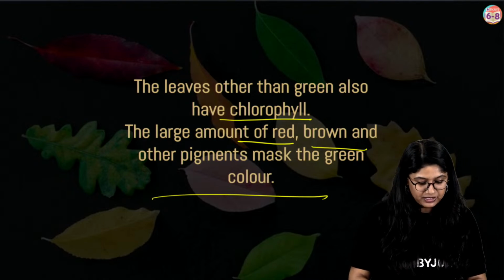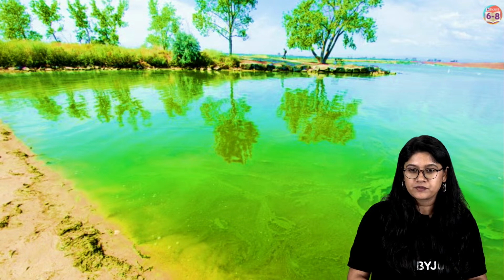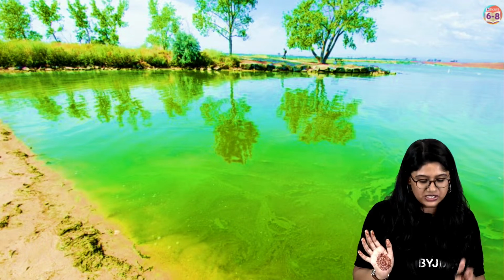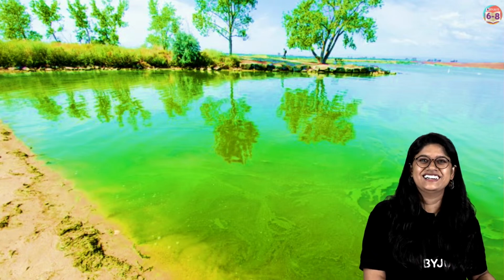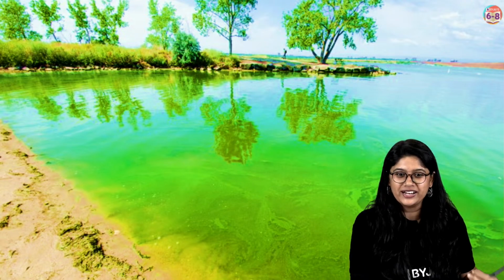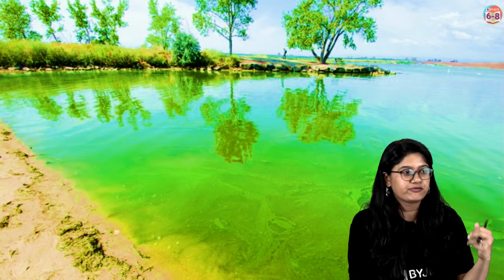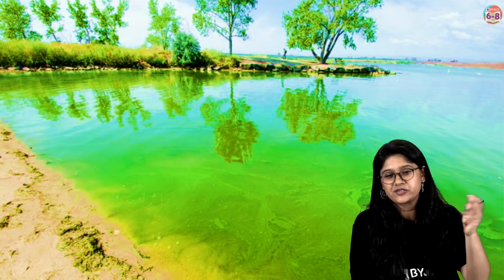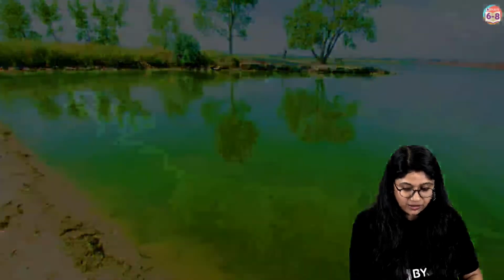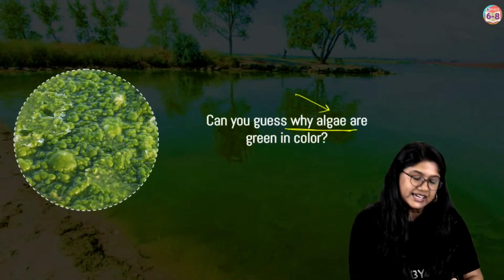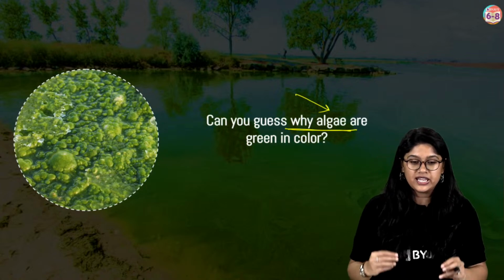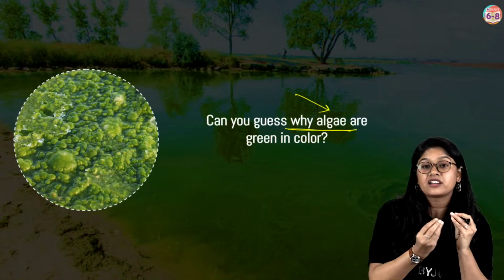Very good. Now I'm sure all of you have seen green water. How many of you have seen the accumulation of green colored water? If, for example, there's water for a very long time, it will turn green. This is green because of the algae. We call algae a very primitive, starting version of the plants.